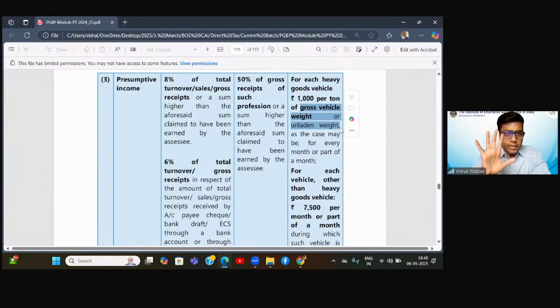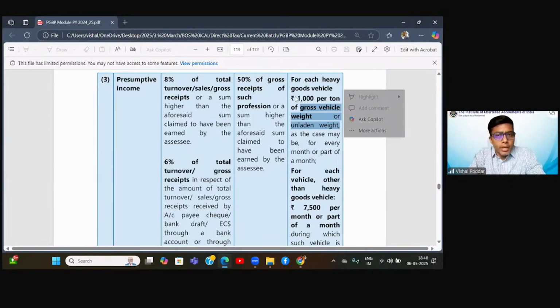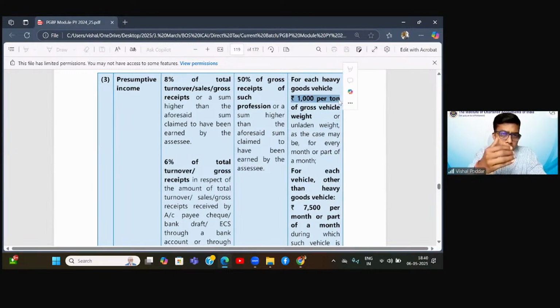So I have 6 trucks, out of which 5 are heavy. So we are talking about the heavy trucks. Now, what is the weight of this truck, which is mentioned in my RTO certificate? It is 15 tons. How will I do the working? The income is computed at the rate of rupees 1000 per ton of the weight. Now, how much is my weight? 15 tons. So 15 multiplied by 1000. This will be my income for every month or part of the month.